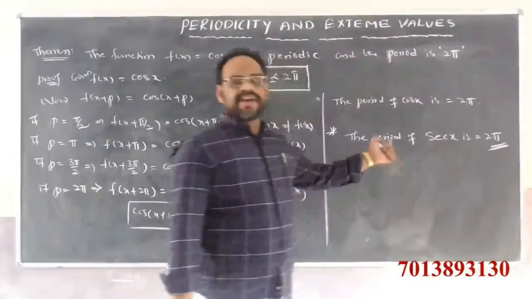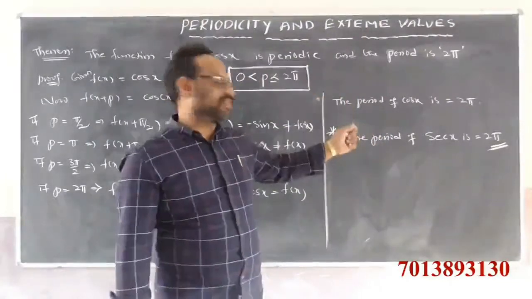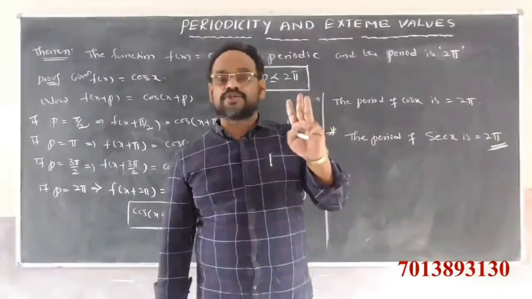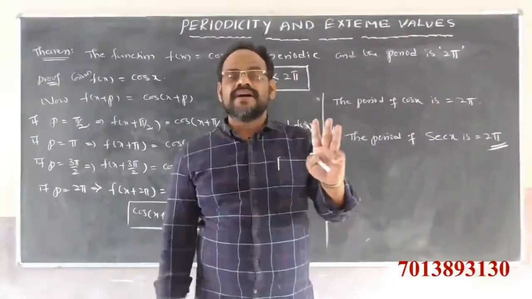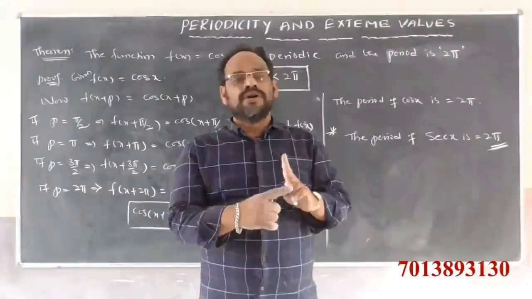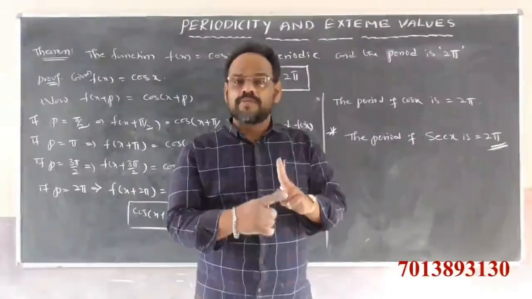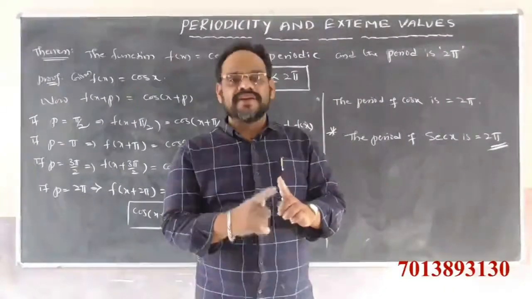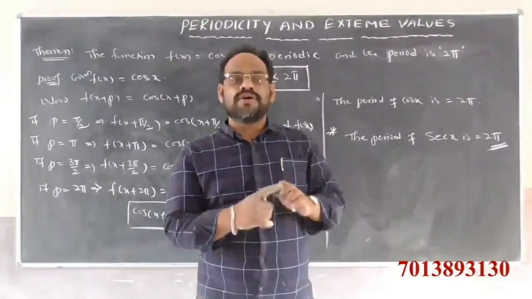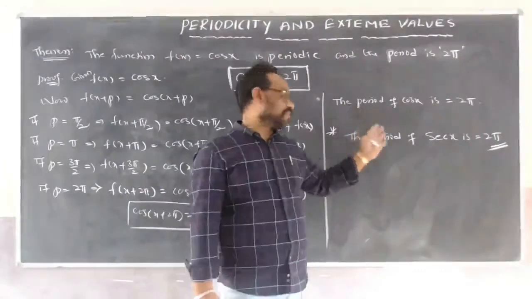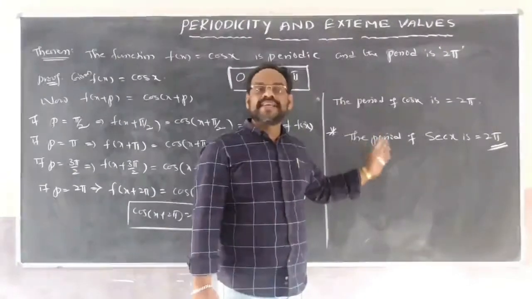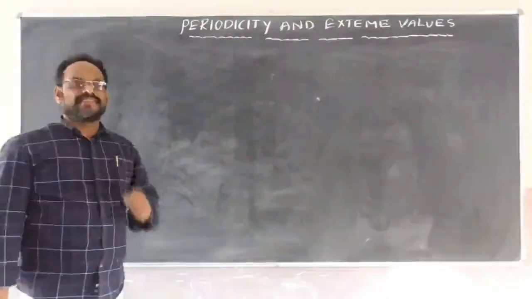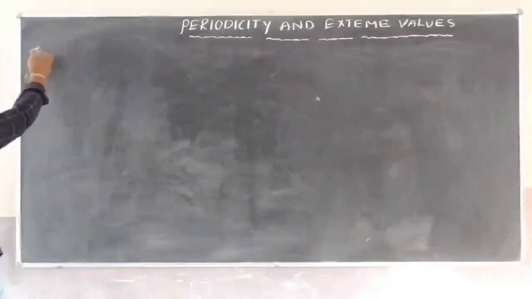The period of the secant function is also 2 pi. The period of the sine function is 2 pi, and the period of the cosecant function is also 2 pi. The period of cos x is 2 pi. The reciprocal of cos is nothing but secant, and the secant function is also periodic with period 2 pi. Next theorem.